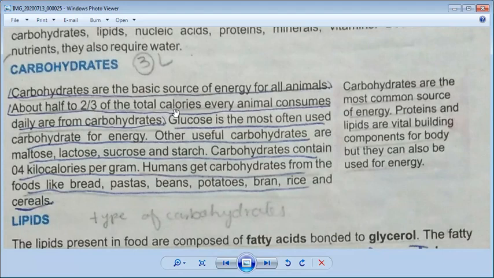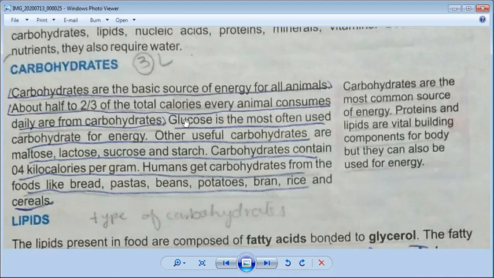Calories means we measure the energy in the form of calories. As we know, when we want to measure temperature, we use the scales Fahrenheit and centigrade. Like this, when we want to measure the energy level inside the body, we use a unit which is called calories. So about half to two-thirds of our food consists of carbohydrates. Animals and humans consume daily energy from carbohydrates. They get calories from carbohydrates.